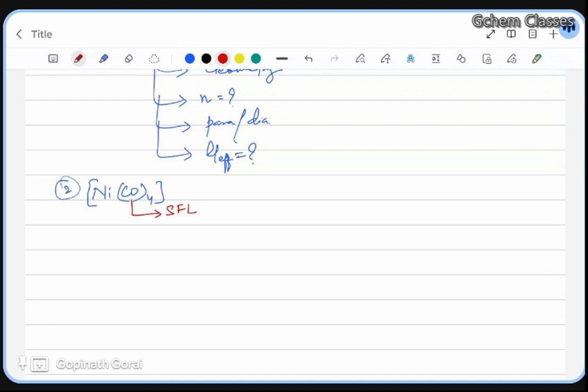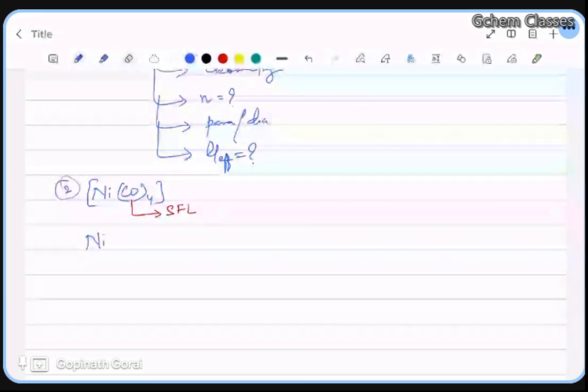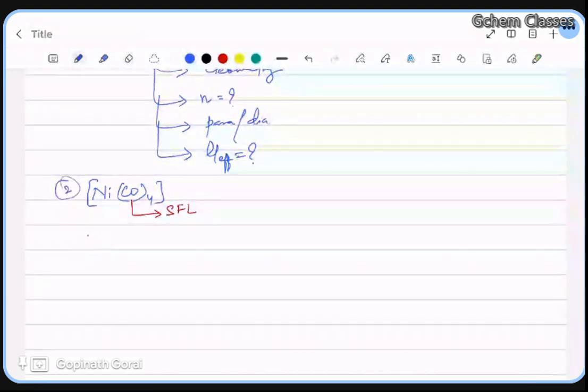What is the hybridization in this case? First of all, just tell me what is the oxidation number for nickel over here? What will be the oxidation state of this nickel?